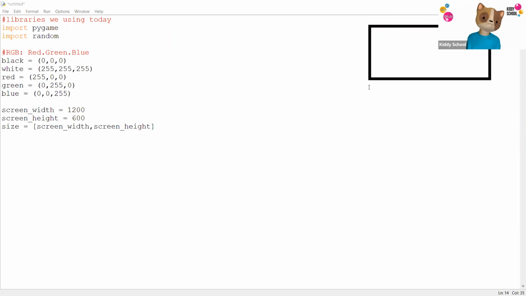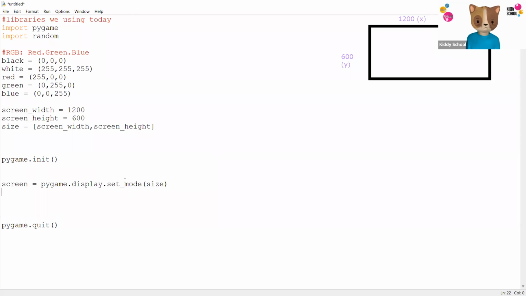Sounds good? So we have the width of the screen, 1200 is the x, and your screen height is 600. This is what we did so far. Now we haven't made the screen yet because these are only the dimensions we have made. So I'm going to come down and write pygame.init and pygame.quit. These are the basic lines of code. Let's design a screen. I'll say screen equals pygame.display.set_mode, with the size.